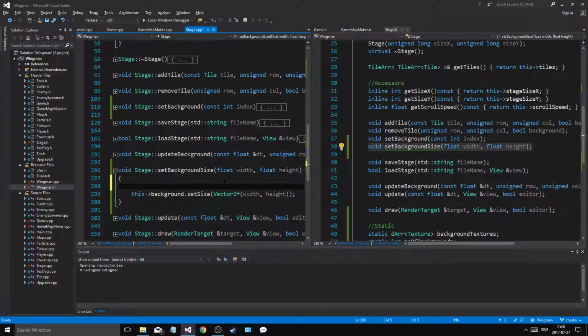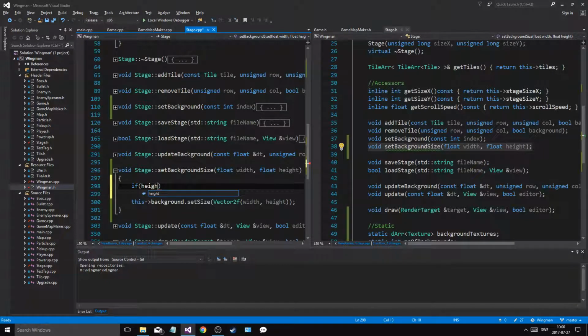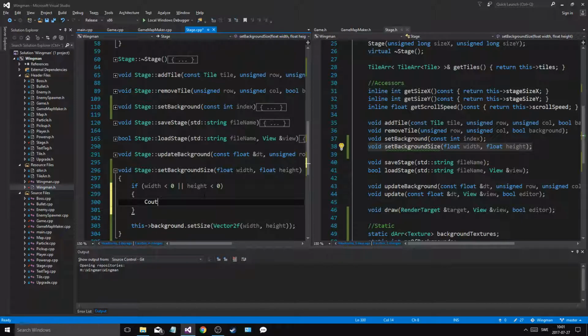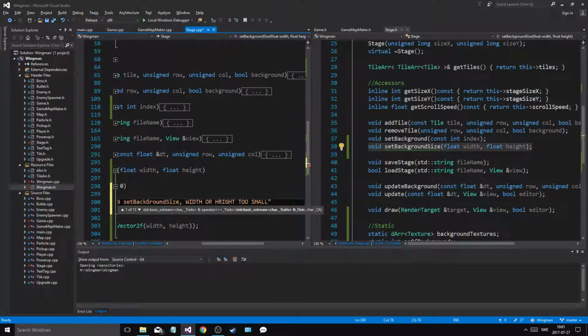Now, I don't really have an error check for this, but what I could do is, if width is less than 0 or height is less than 0, then std cout, error in set background size, width or height too small.